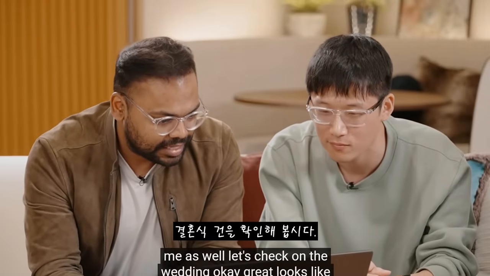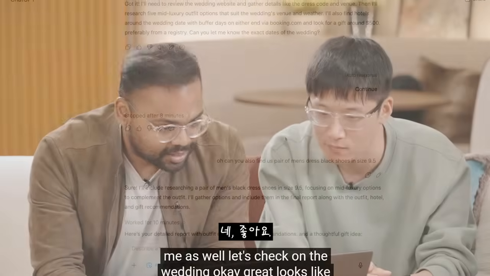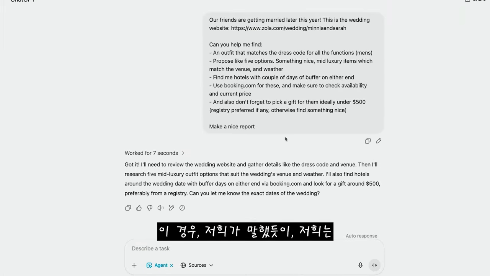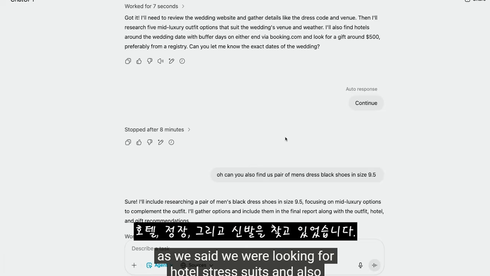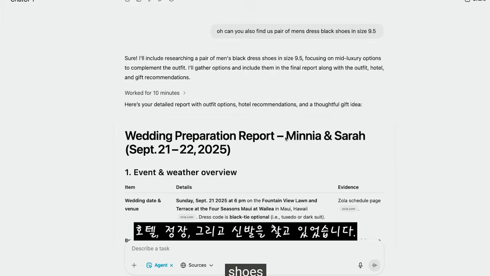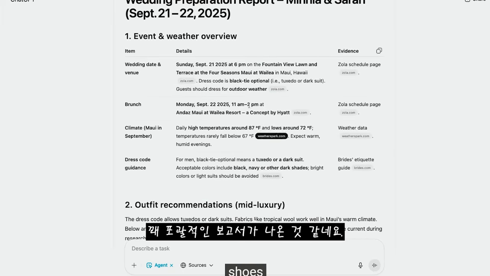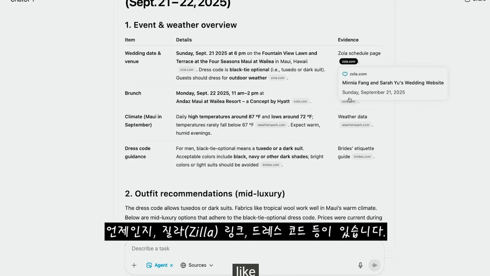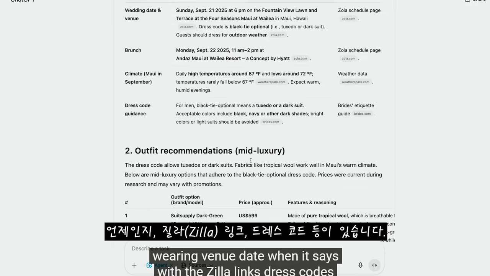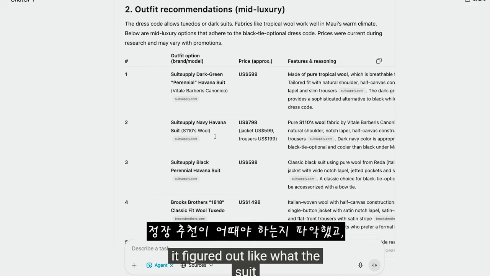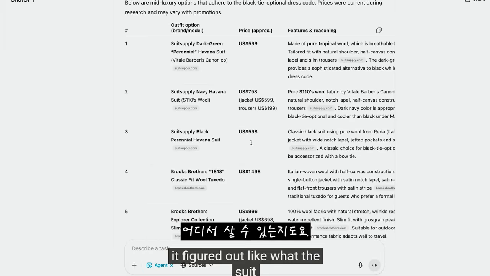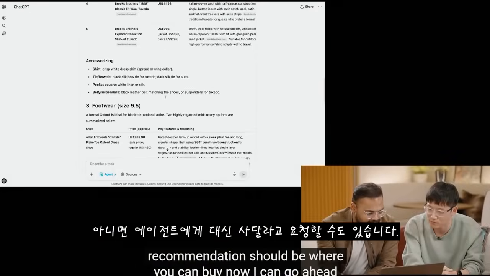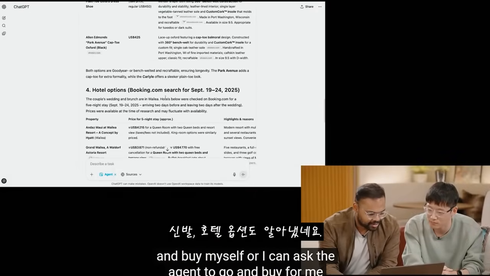Let's check on the wedding. Okay, great. Looks like it just finished in the nick of time. Okay, cool. So in this case, as we said, we were looking for hotels, suits, and also shoes. So it's come out with a pretty comprehensive report, it looks like. Wedding venue, date, when it is, with the ZOA links, dress codes. It figured out what the suit recommendations should be, where you can buy. Now I can go ahead and buy myself, or I can ask the agent to go and buy for me. Also figured out footwear, hotel options.